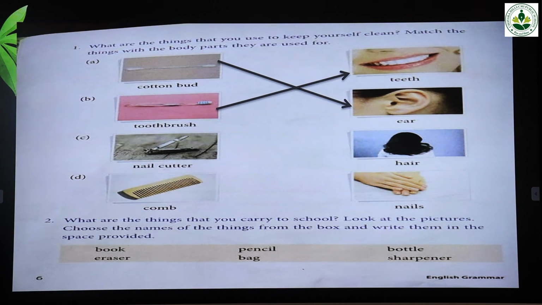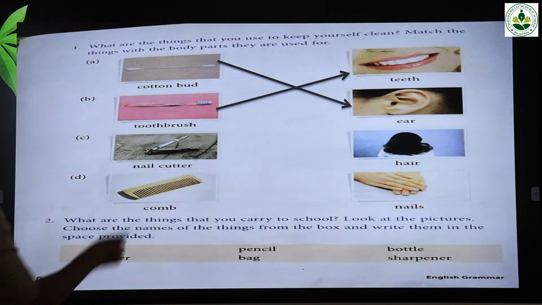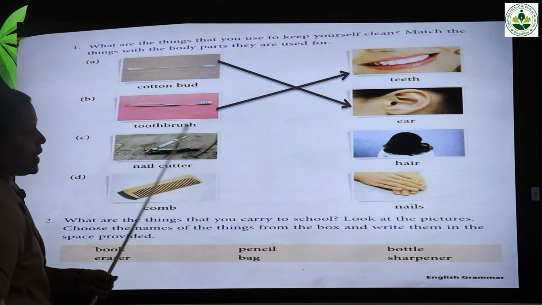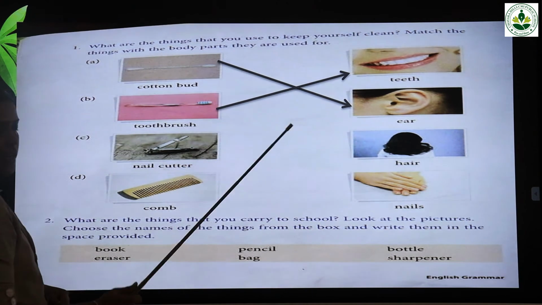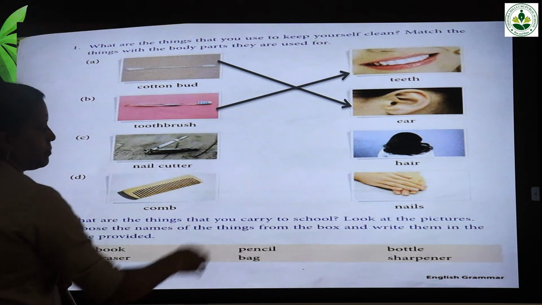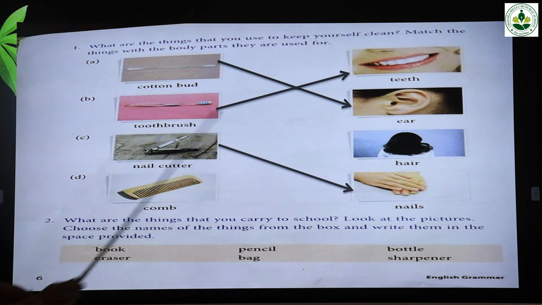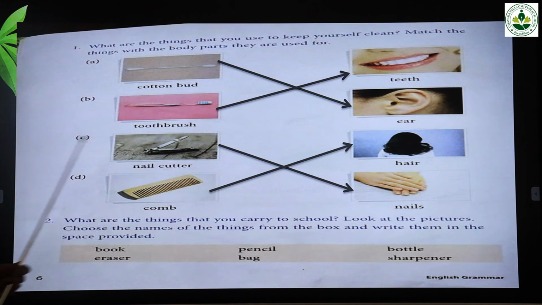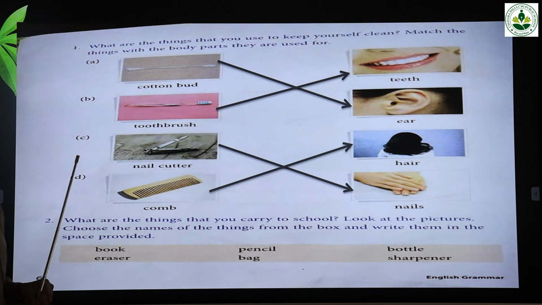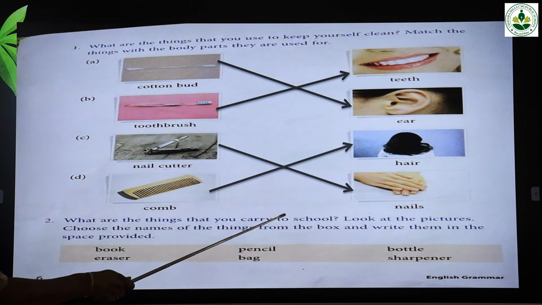Okay, next one, nail cutter. Sorry, nail cutter is used to trim our nails. Okay, nail cutter, nails. The next one, comb. Comb is used to comb, clean our hair. Okay, did you draw the lines? Okay, very good.